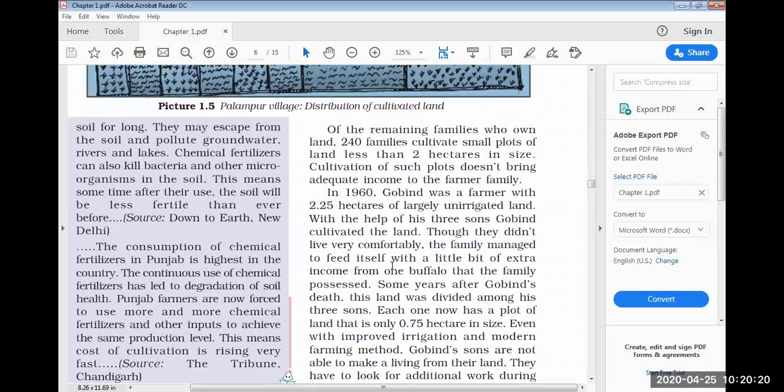But how did they get this extra income? They did not get it from the land. This extra income, Govind and his family did not get from the land. So from where did they manage? They managed because they had 1 buffalo. Can you tell me how with the buffalo they were able to manage? Write in your chat box. Let me see if I get any answer. How with the help of 1 buffalo they were able to get extra income?